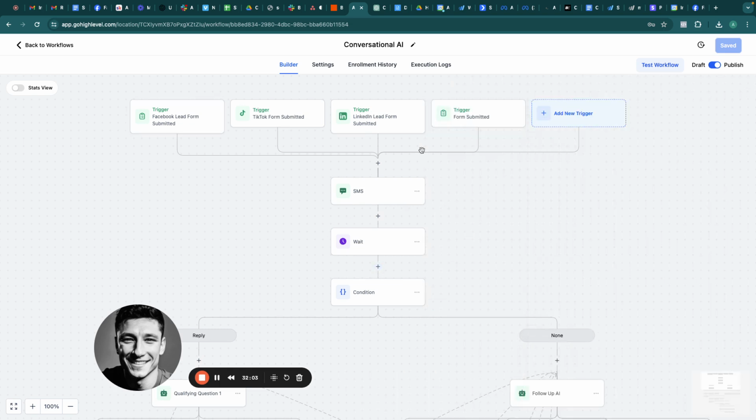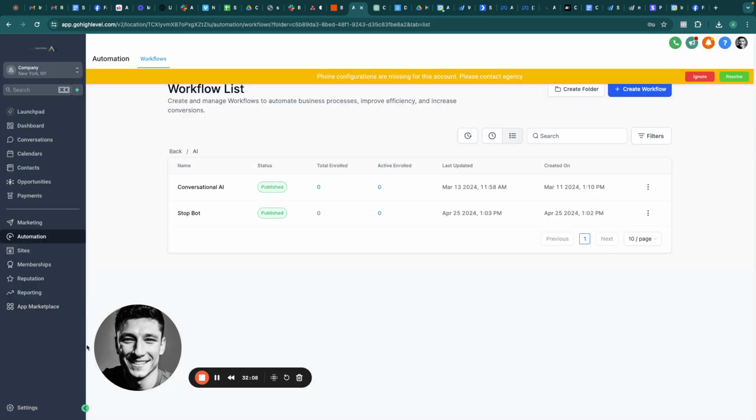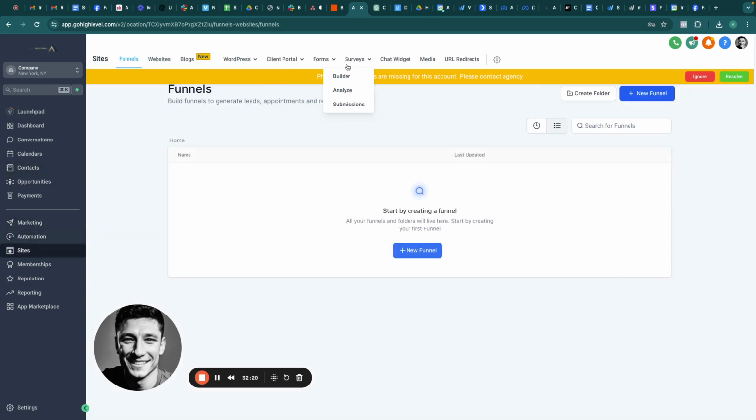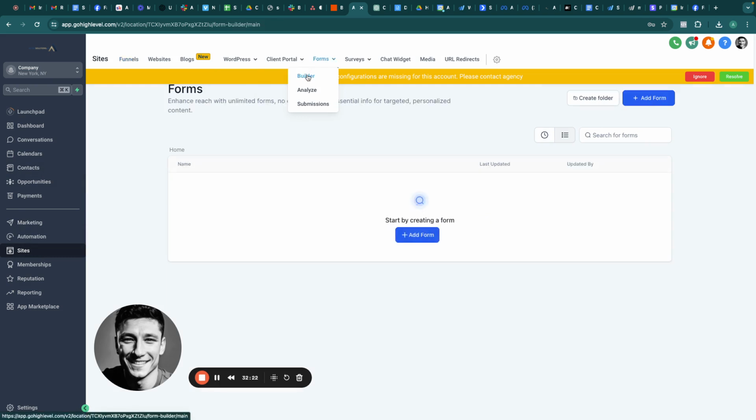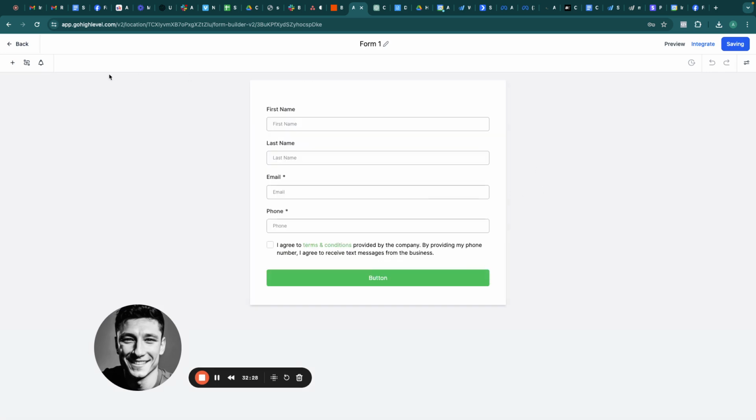And then what you're going to do is create a calendar that they can book on, right? Because you're going to need that calendar link or a landing page or a booking page or whatever it might be. You're going to want to create a form to attach to that calendar. And what you're going to do for that is go to sites, go to form builder, and just create a form here. It'll give you a selection of templates as well, or usually it does give you a selection.